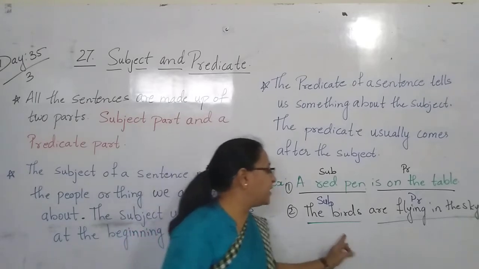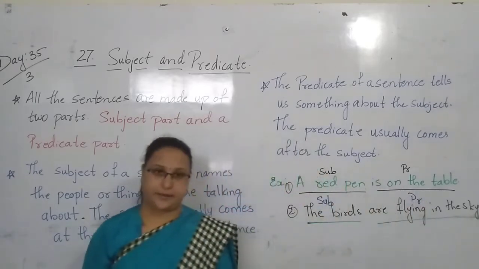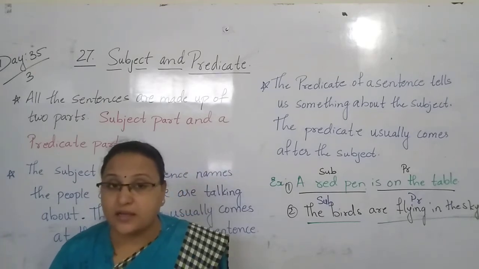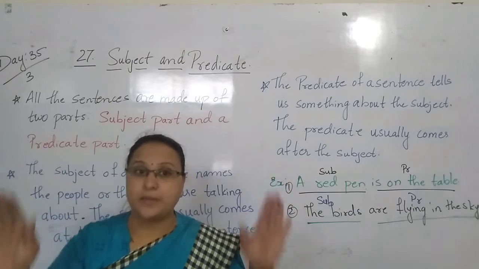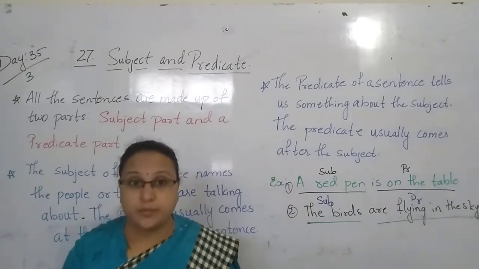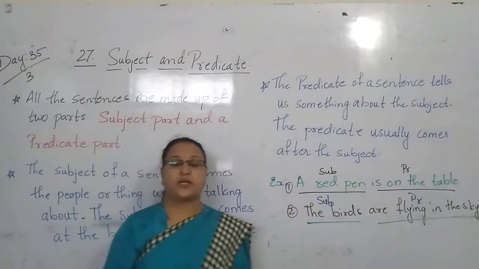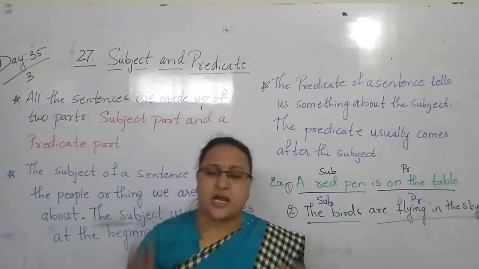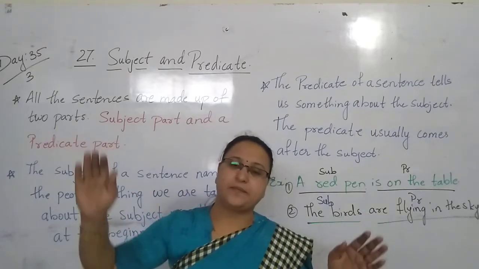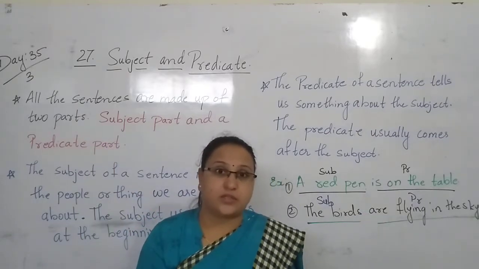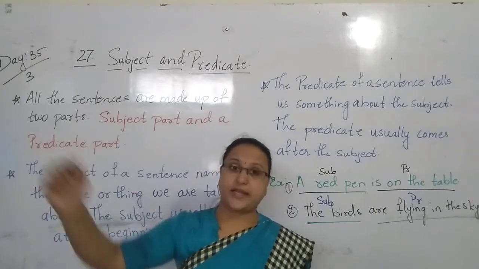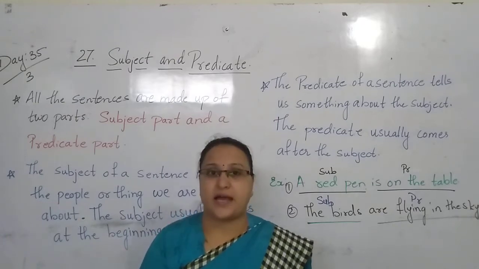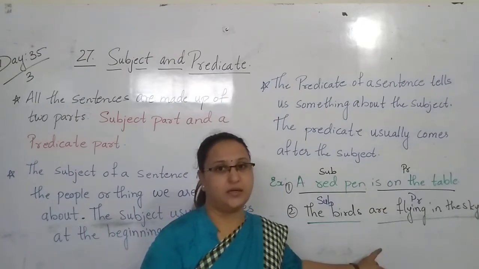So here, the birds are flying in the sky. Who are flying in the sky? The birds. I am talking about the birds. So the birds is what here, children? Subject. Are flying in the sky, what are they doing now? The birds, what are they doing? They are flying in the sky. Where are they flying? In the sky. So that is the predicate.